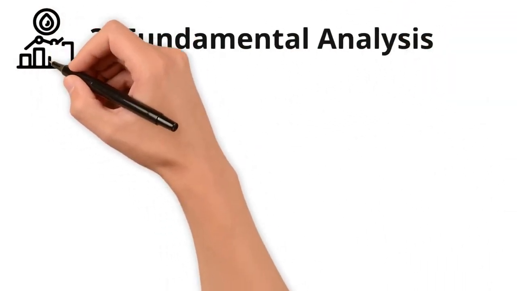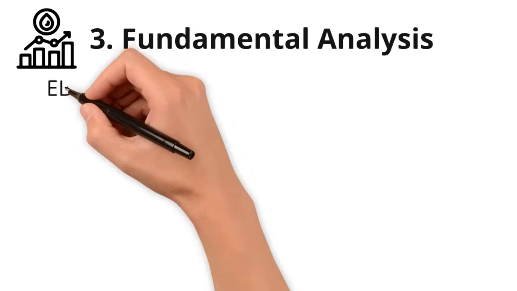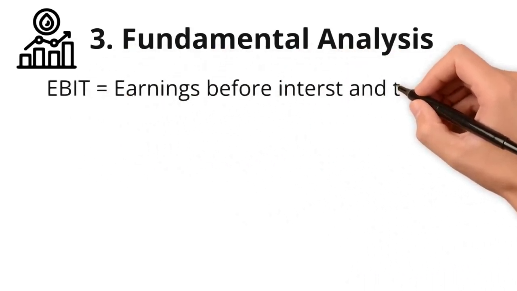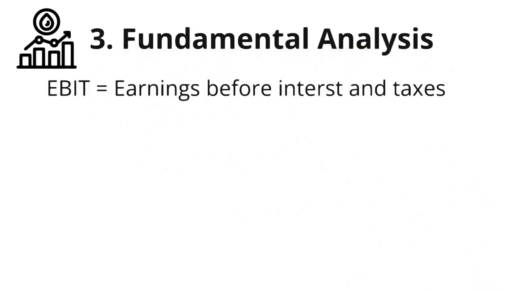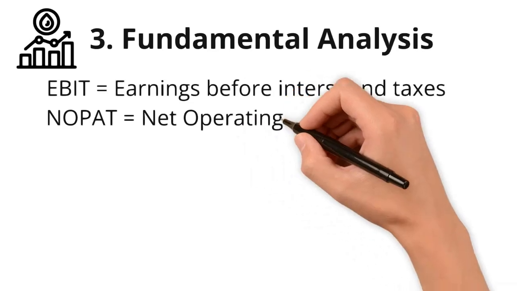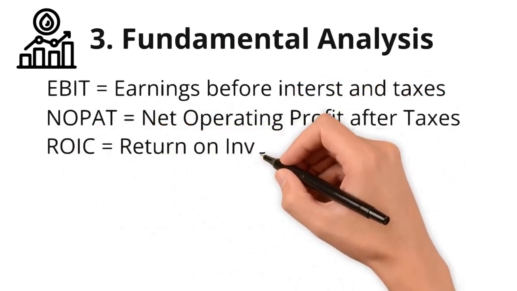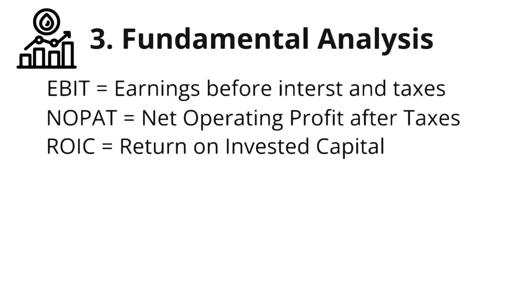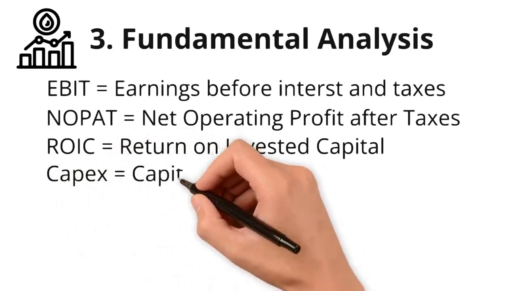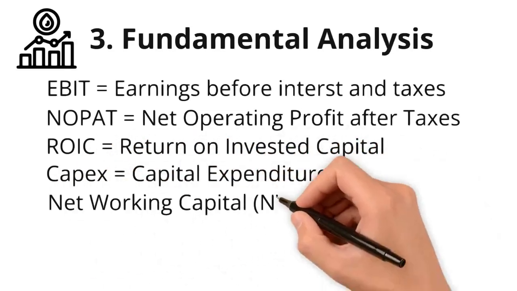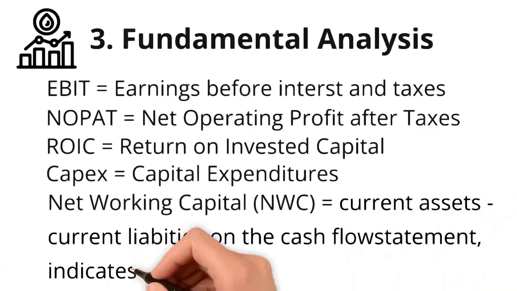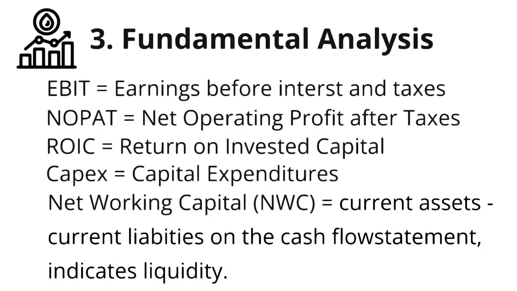Before we dive in, here are a few acronyms and their definitions. EBIT equals earnings before interest and taxes, also known as operating income. NOPAT equals net operating profit after taxes. ROIC equals return on invested capital. CapEx equals capital expenditures. Net working capital equals current assets minus current liabilities on the cash flow statement, indicating liquidity.